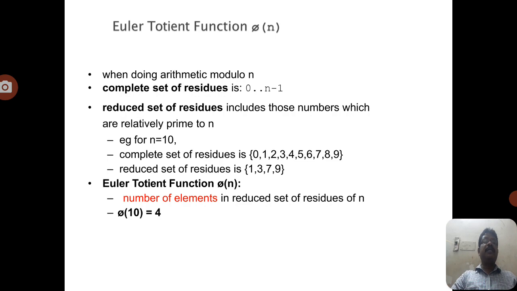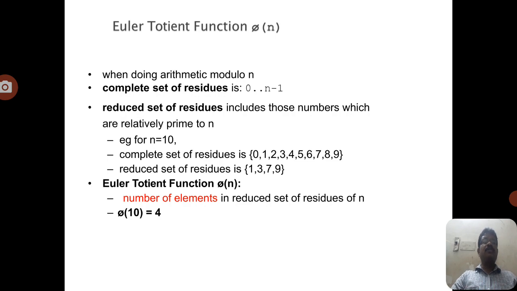Now imagine if n becomes 10, what are the numbers which can be considered? The elements are from 0 to n minus 1, so the set can be 0, 1, 2, 3, 4, 5, 6, 7 and 8 up to n minus 1 elements. If n equals 10, the n minus 1 element is 9. Here the reduced residue set, the set of residues, that is the remainders, are the numbers between 0 and n minus 1 that are coprime to n, which are 1, 3, 7, 9.